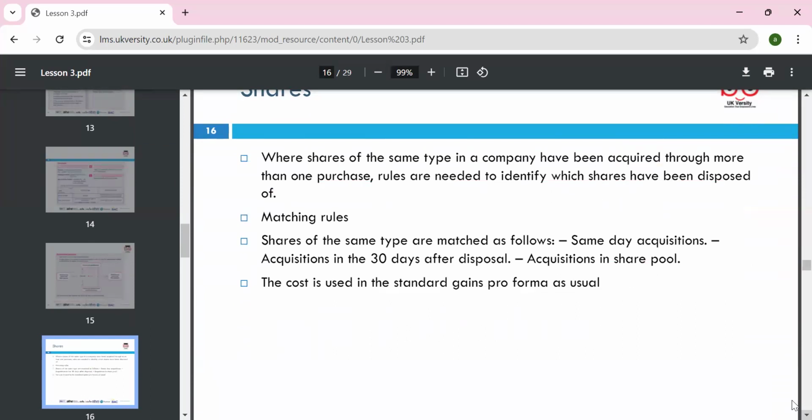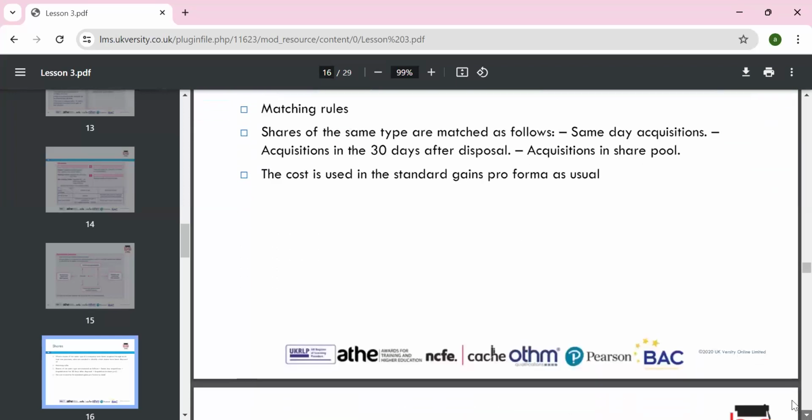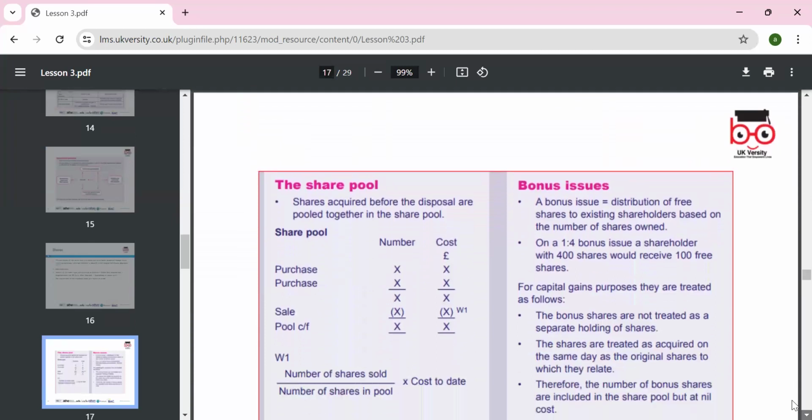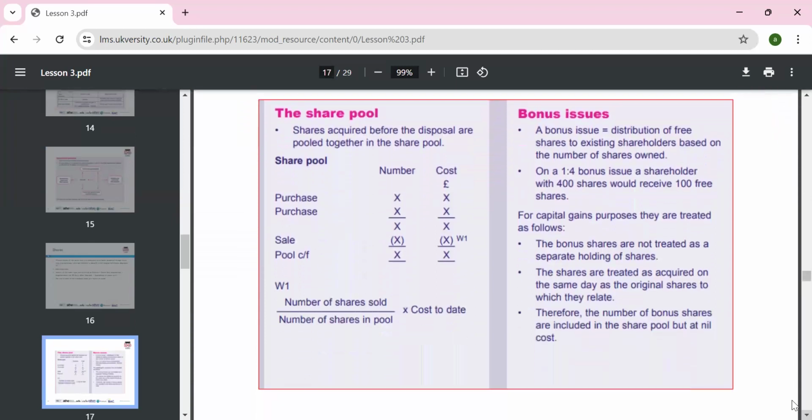The matching rule: the shares of the same type are matched with the same day acquisition, then acquisitions within 30 days after the disposal, then the share pool. Okay, so the share pool: purchases of the number of shares, and then we sell the shares. The share pool cost can be carried by the number of shares sold divided by the number of shares in the pool, times the cost at the date.